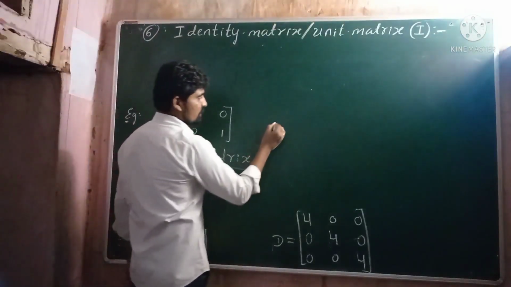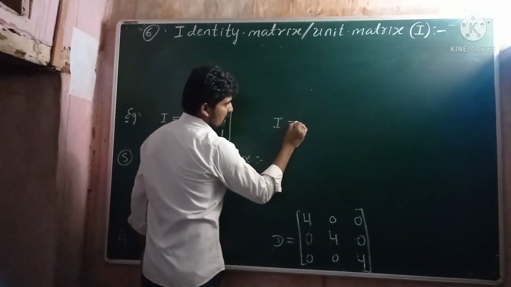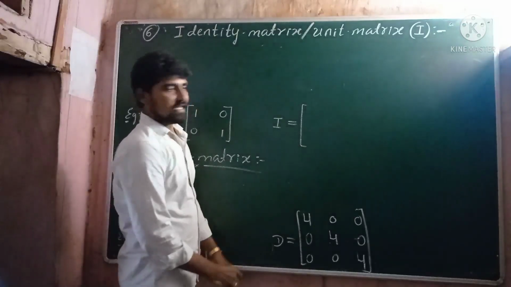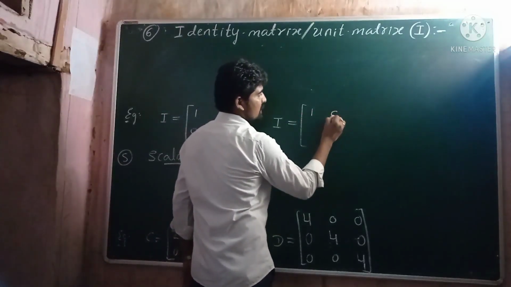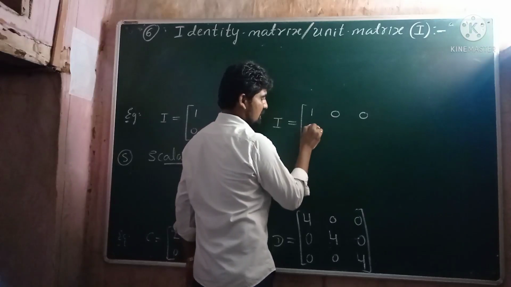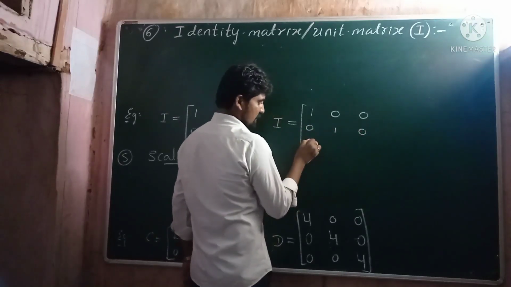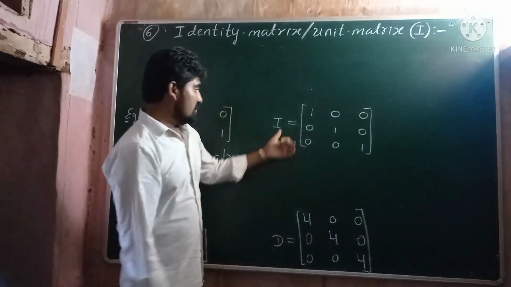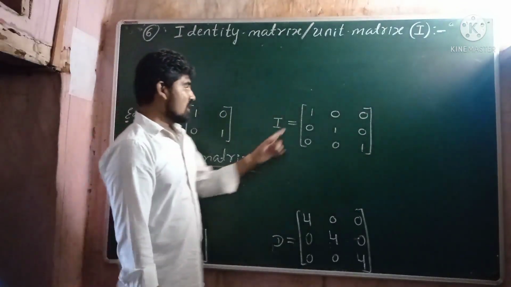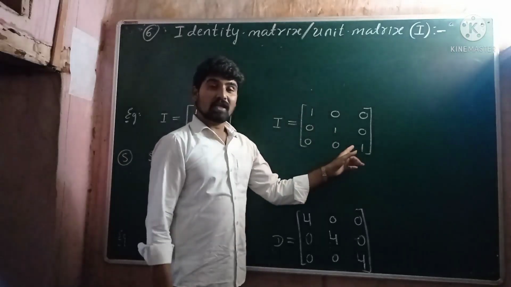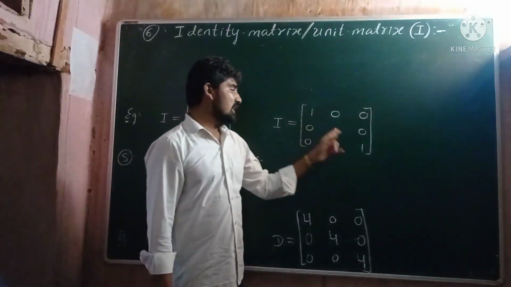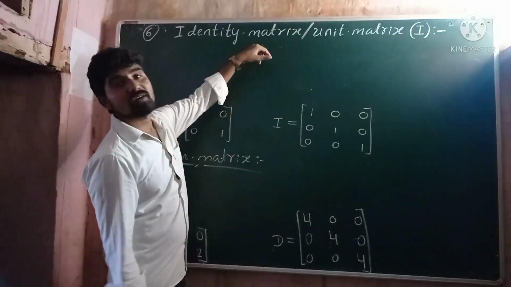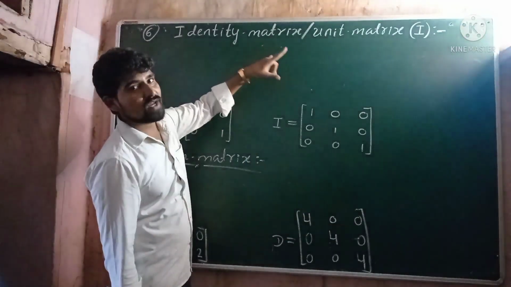Let us consider one more example. Let I be one of the matrices and the elements of the matrix are 1, 0, 0, 0, 1, 0, 0, 0, 1. This is one of the scalar matrices. Why? Because all the diagonal elements are equal, and these diagonal elements are equal to 1. That's why this scalar matrix is one of the unit matrices. I hope all of you understood.